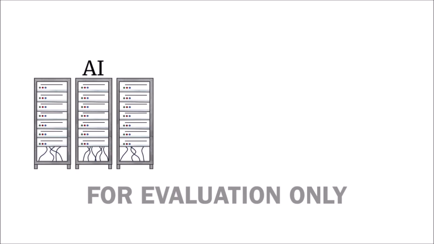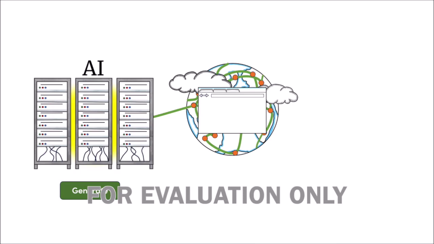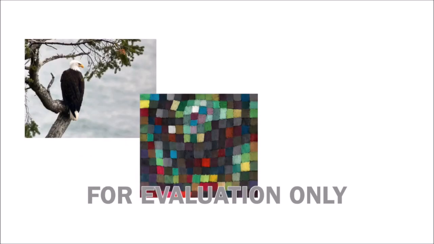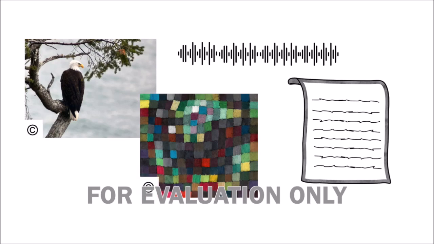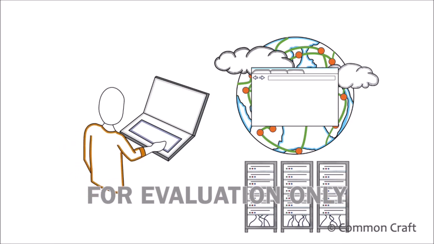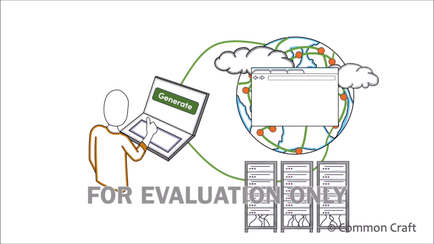Generative AI can be a powerful tool. However, it generates new works based on an imperfect source, the internet. Like the internet, what it provides can be biased, incorrect, or misleading. Further, generative AI may use sources like photos, paintings, songs, code, and texts that are protected by copyright. Many artists and copyright owners feel that generative AI uses their work without permission and represents a risk to their professions. Used responsibly, generative AI can open a world of productivity, creativity, and fun.